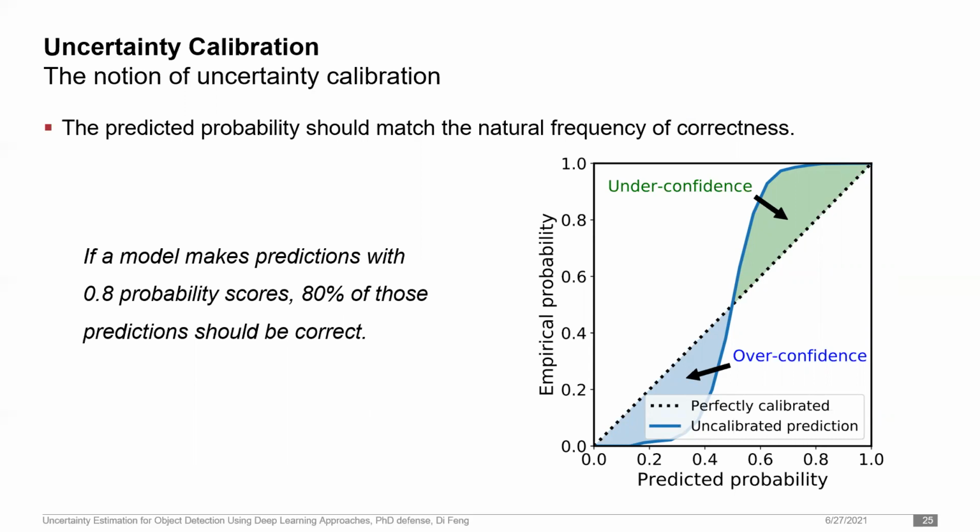An ideal model should predict probability that always matches the natural probability, resulting in a diagonal line. In practice, however, due to the network architecture design or training process, the network may produce underconfident or overconfident uncertainties, resulting in a blue curve that is different from the diagonal line.